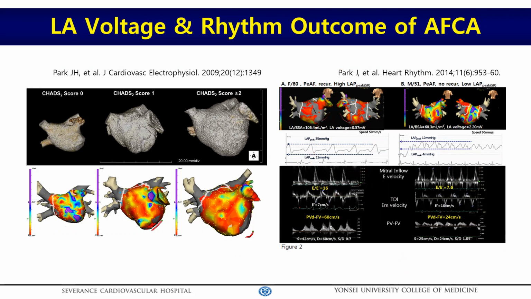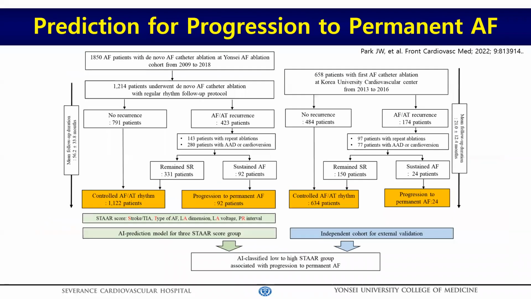Nevertheless, the problem is that we cannot acquire this prognostic parameter without an invasive mapping procedure. So we designed the clinical trial for the AI-guided prediction model that can predict the progression to permanent AFib after ablation. I apologize for this busy slide, but we set up the development cohort with over 1,800 patients who underwent ablation, and we calculated STAR score